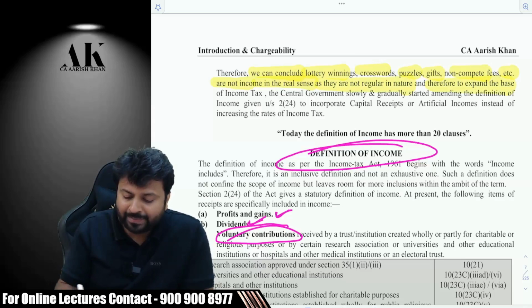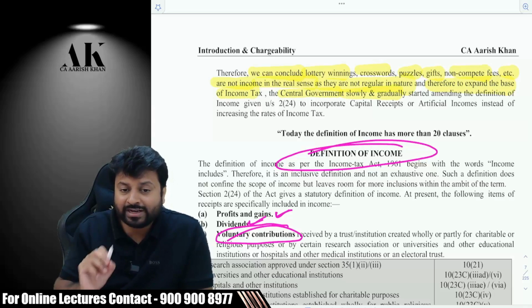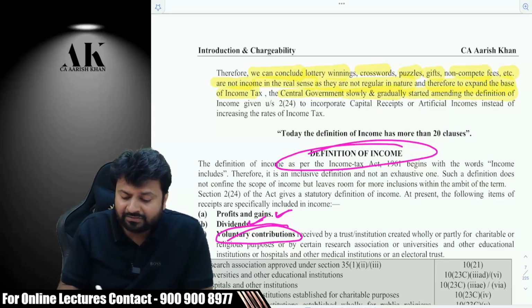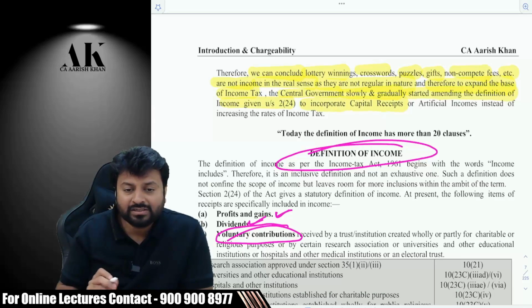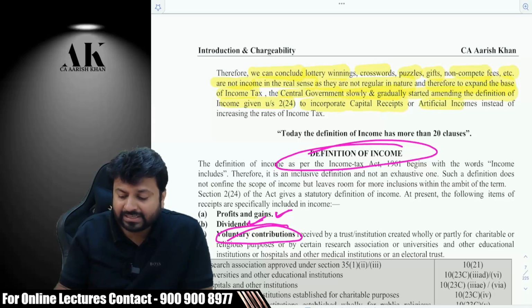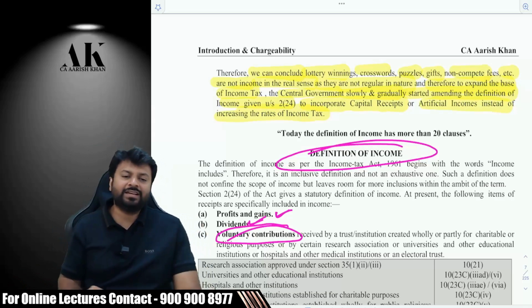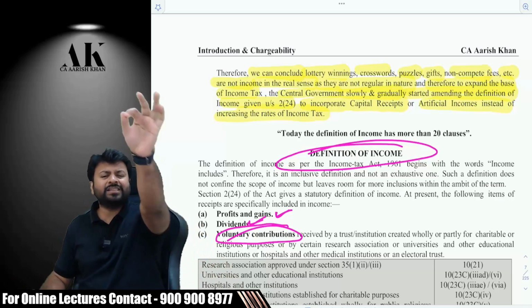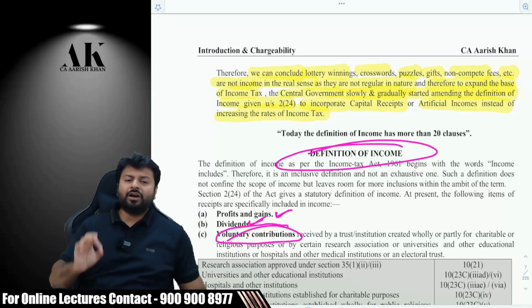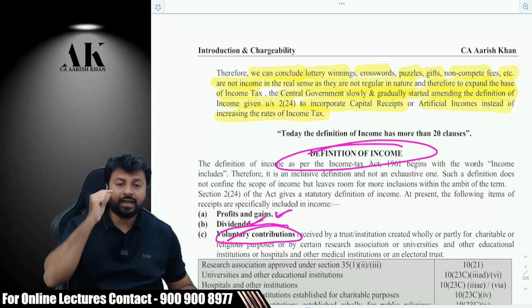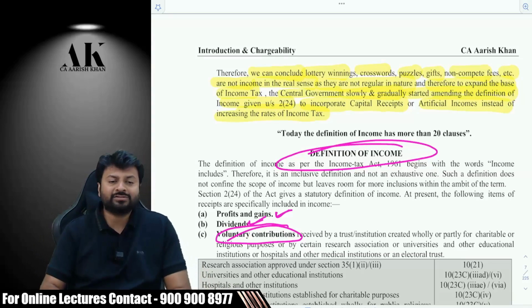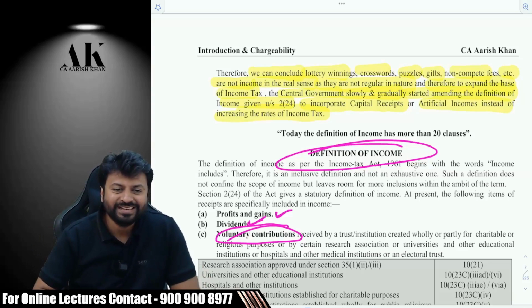And therefore, to expand the base of income tax, the central government slowly and gradually started amending the definition of income given under Section 2(24) to incorporate what? Capital receipts and artificial income, instead of increasing what? The rates of income tax. It doesn't make sense to increase the rate, because if the government increases the rate, it comes to the eyes of every common man. Yes or no? So it doesn't make sense.